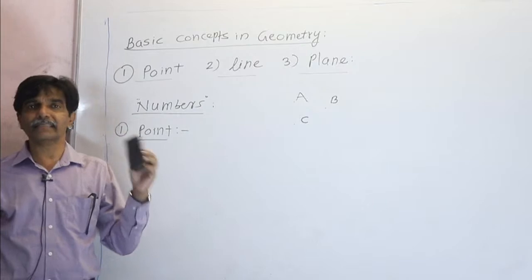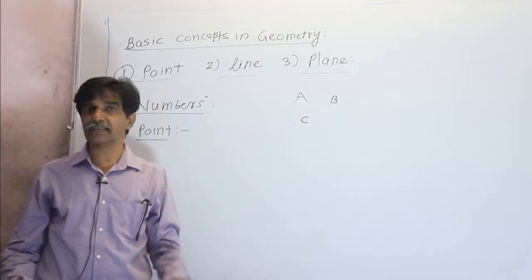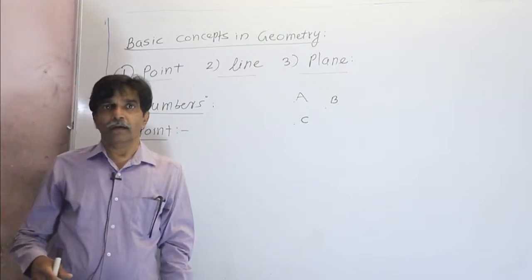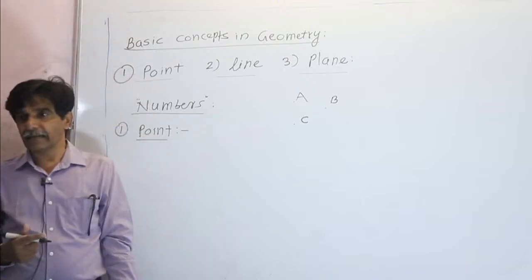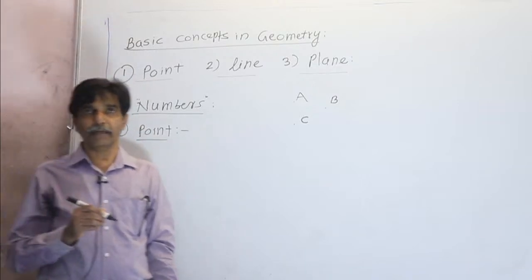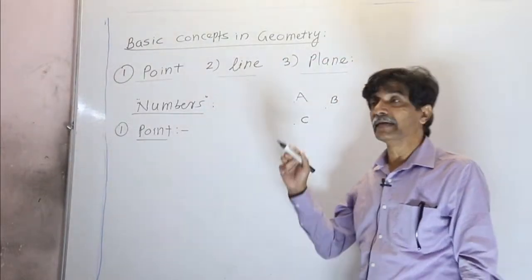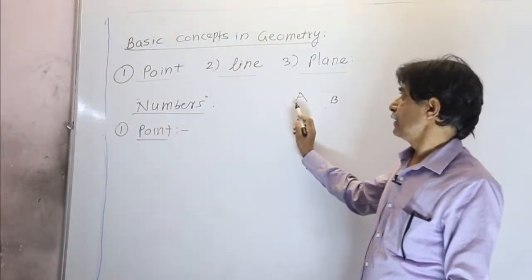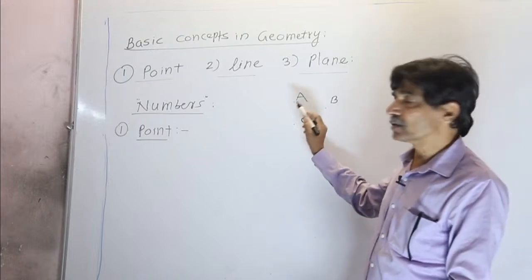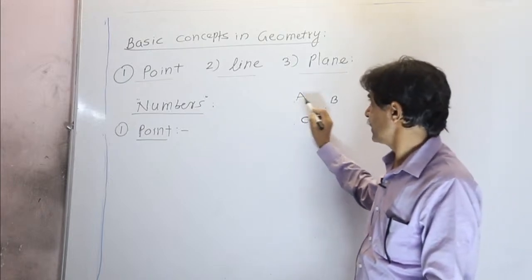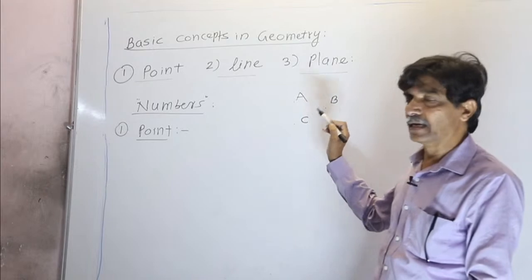The finest dot is the basic idea to understand the point. And the notation is that any dot we call point A, with the letter A denoting it, point B, point C, and so on.